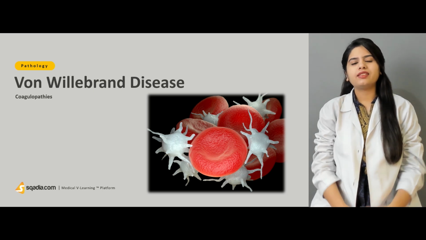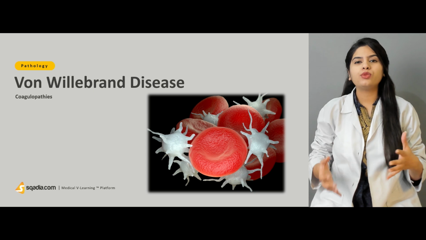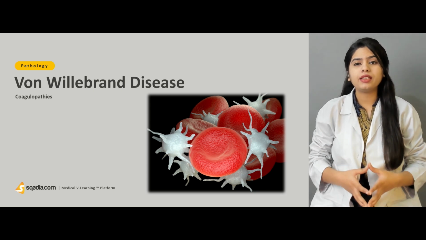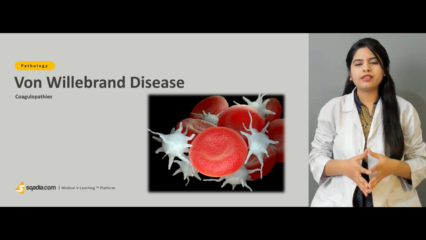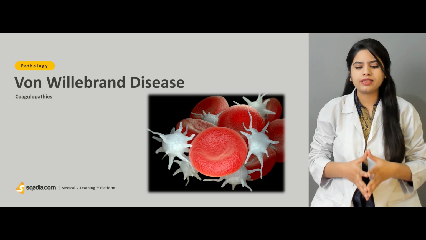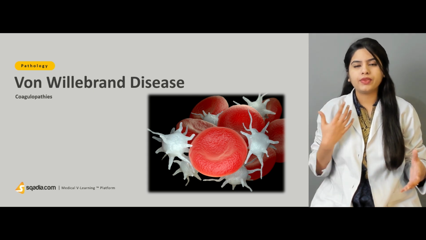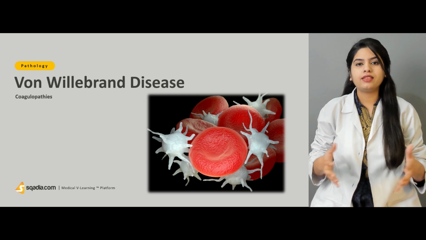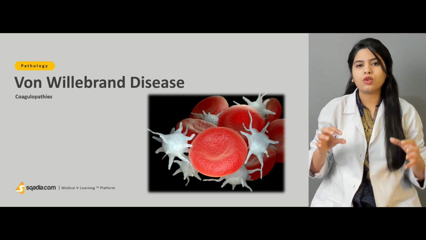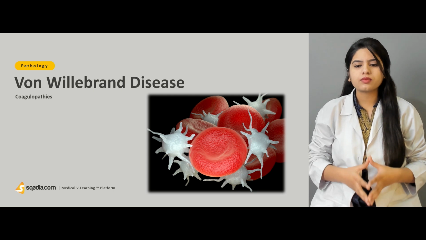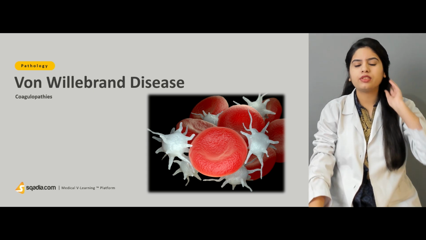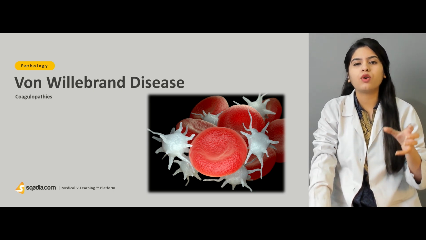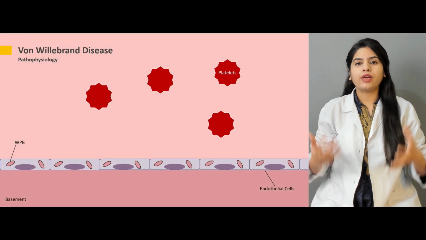Von Willebrand disease is another coagulopathy that is basically due to the deficiency or impairment in the factor that is the von Willebrand factor. Now, von Willebrand factor is also very important in the coagulation process as it is part of our platelet cells as well as the endothelial cells of the vessels. Now, we will discuss how the qualitative and quantitative deficiency of this von Willebrand factor is going to cause a disease and how it is going to affect the process of coagulation.